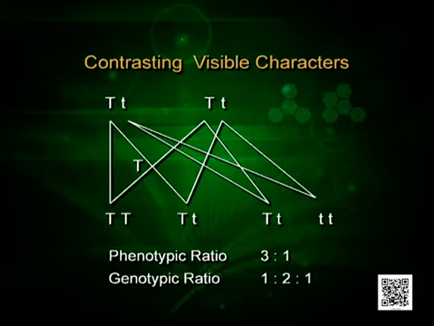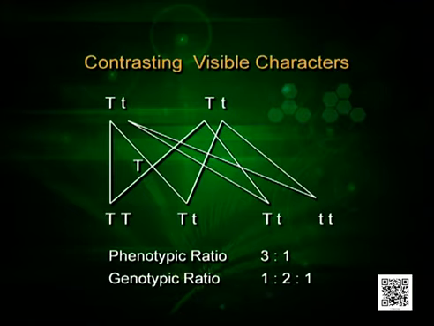Now, this is in the ratio of 3:1, because the first one, pure tall, will look tall, the 2 hybrids capital T small t will look tall, again capital T small t will look tall. So, 3 out of 4, and the 4th is small t, so it will look short. So, what is the ratio? 3:1. But this is the phenotypic ratio, how it looks.